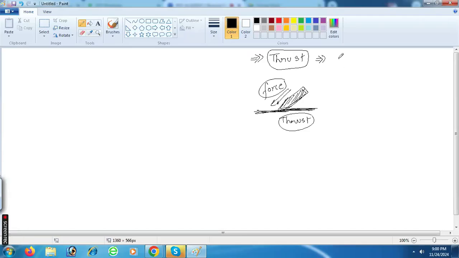Okay. Unit of thrust. What is the unit of thrust? It's very simple. Thrust is a force. So what is the unit of force? Newton. So thrust will also have the unit of newtons. Can you understand this?